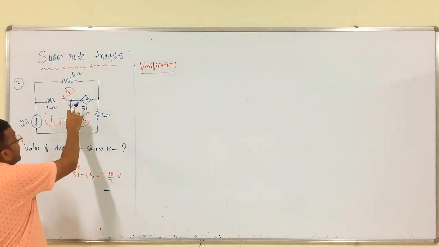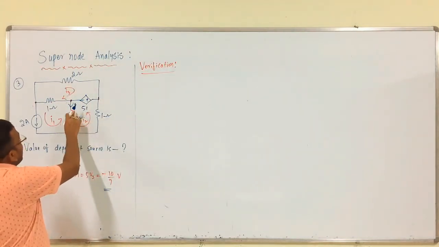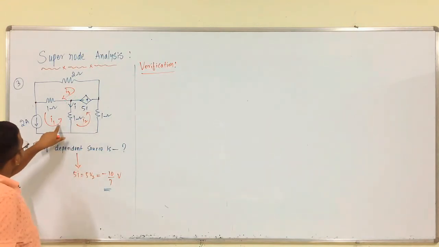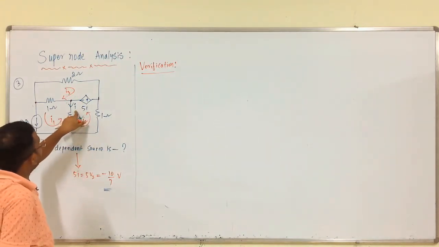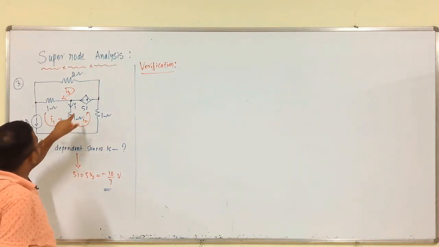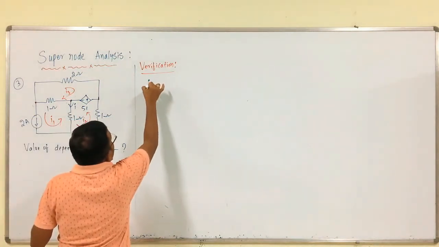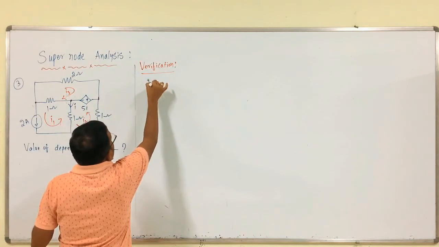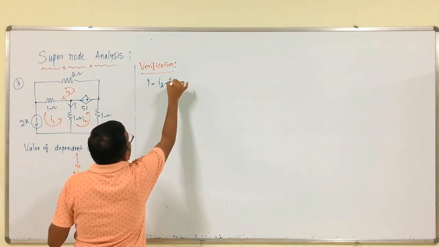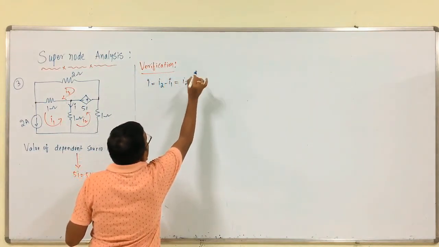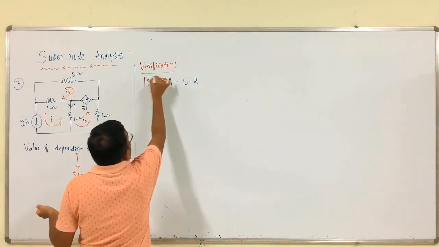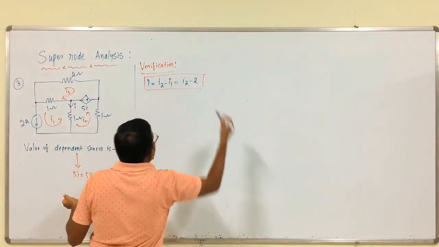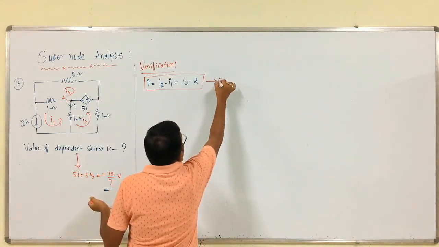So, first the given direction is I, right. So, I is leaving, see, assume current direction is like this, and I2 follows the current direction of I2, which opposes the current direction of I. Therefore, I is equal to I2 minus I1, which is equal to I2 minus 2, that is it.